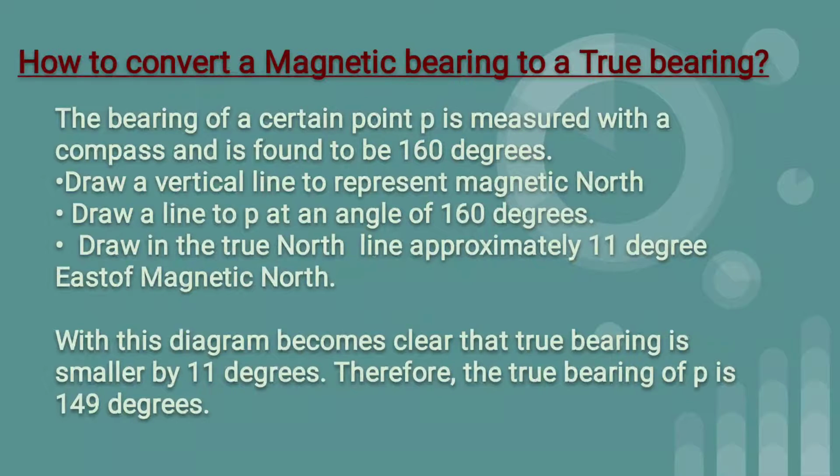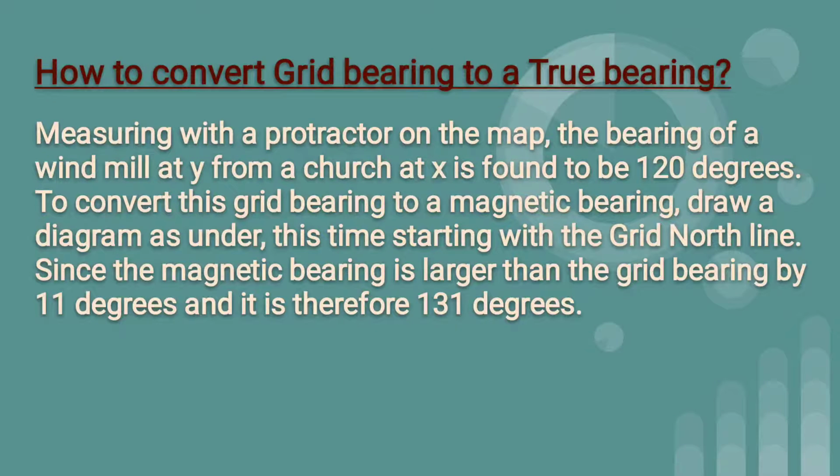How to convert a magnetic bearing to a true bearing? The bearing of a certain point P is measured with the compass and is found to be 160 degrees. Draw a vertical line to represent the magnetic north. Draw a line to P at an angle of 160 degrees and draw in the true north line approximately 11 degrees east of magnetic north. With this diagram it becomes clear that the true bearing is smaller by 11 degrees. Therefore, the true bearing of P is 149 degrees.